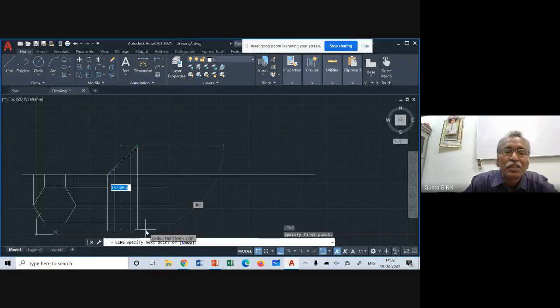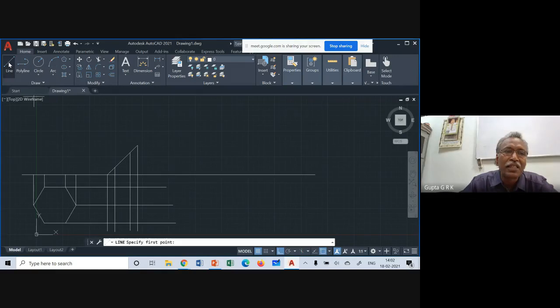Okay. So now I got this. Now I can draw this hexagon. You can draw it like a polyline, or you can draw separate lines, or you can join later. Any way you can do. So I am drawing with just single line. Okay, line command means all 6 pieces I have to draw.